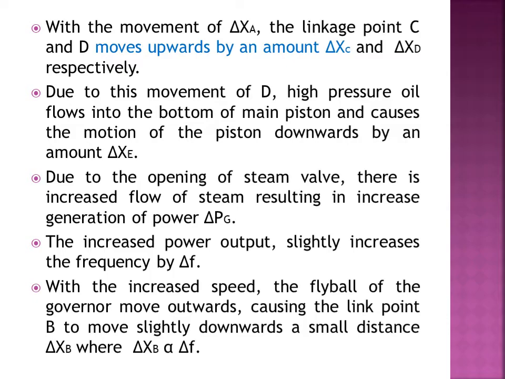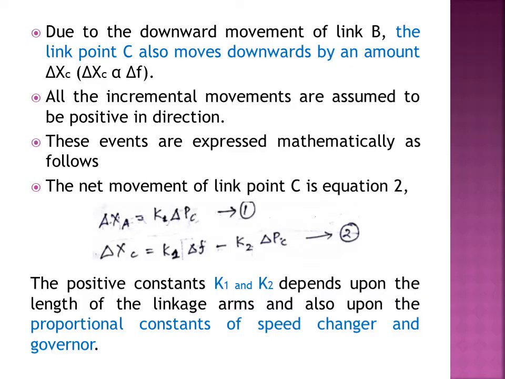The same explanation of the previous slide is given in word format, as you will not be having the books now, so you can refer all these slides for your future reference. So the net movement of the link point C is given as the difference between K1 del F minus K2 del PC. Right? So one upward movement, one downward movement takes place. This K1 and K2 depends upon the length of the link arm and also proportional to the speed changer and the governor.